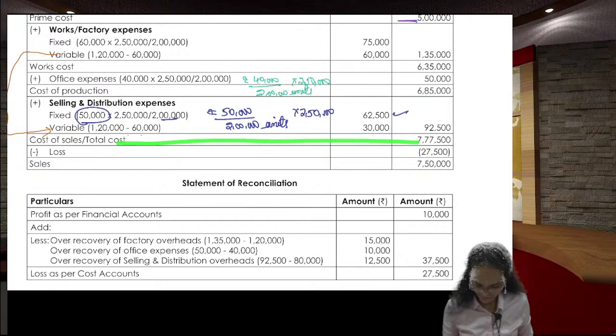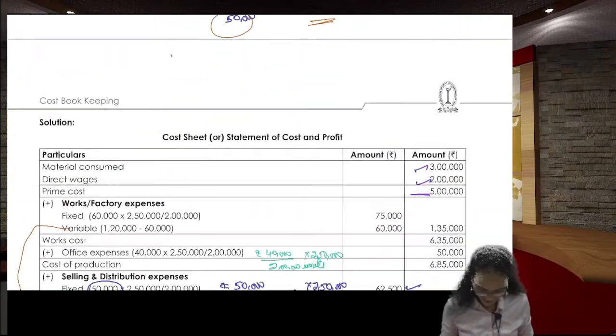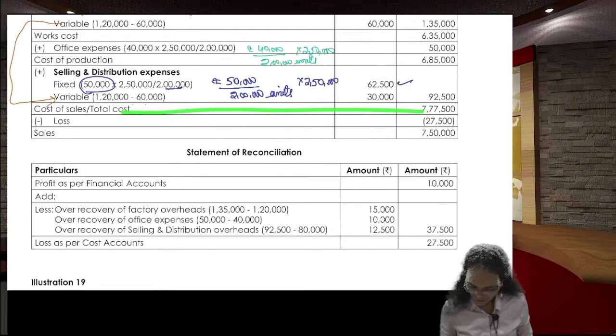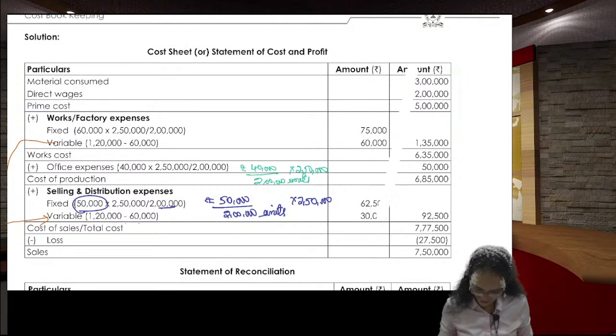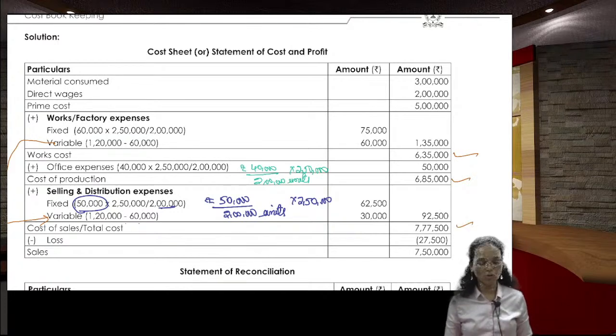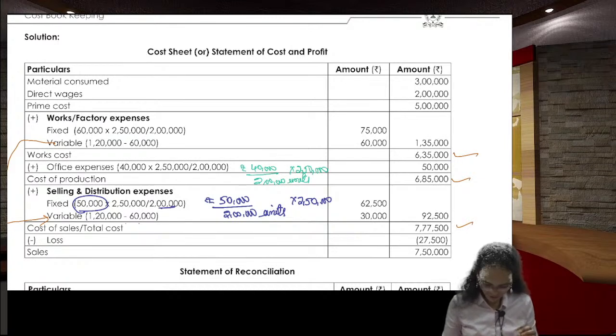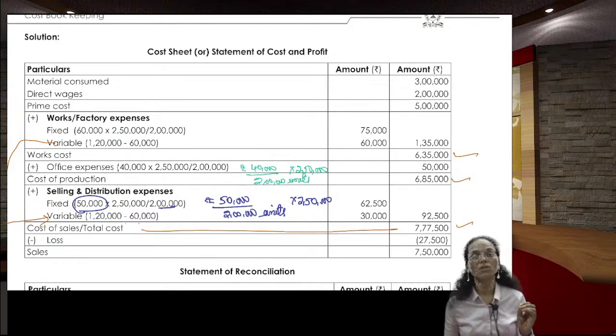Cost of sales. Here everything is done. So now you got the expenditure. I will add and show you. 3 lakhs plus 2 lakhs, that is 5 lakhs prime cost, plus 75,000 plus 60,000, that is 6 lakhs 35,000, plus 50,000, 6 lakh 85,000, plus 62,500 plus 30,000, that is 7 lakh 77,500, the total cost, that is the cost of sales.